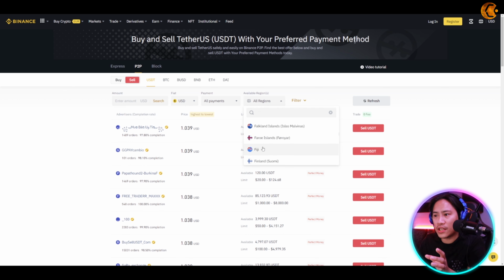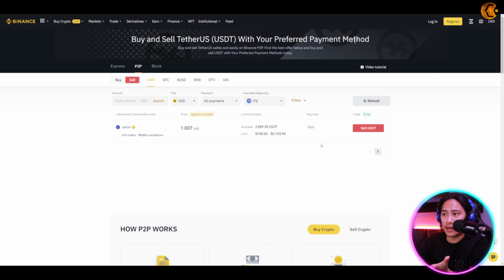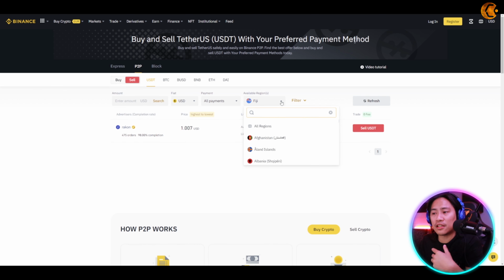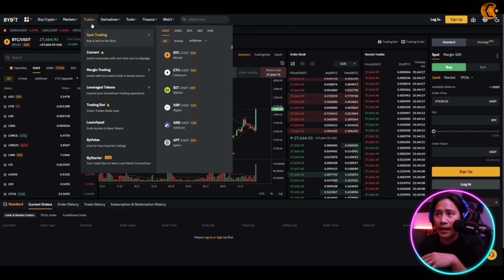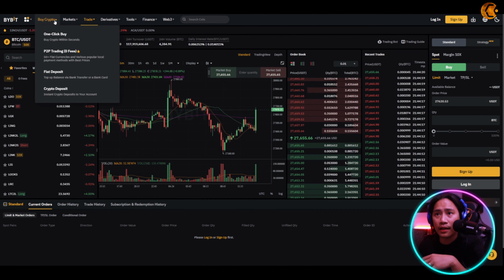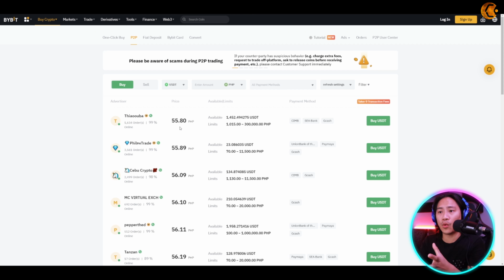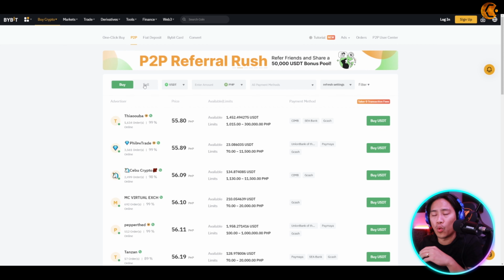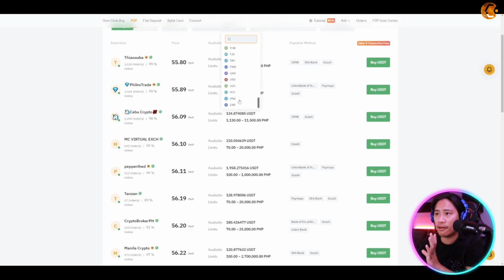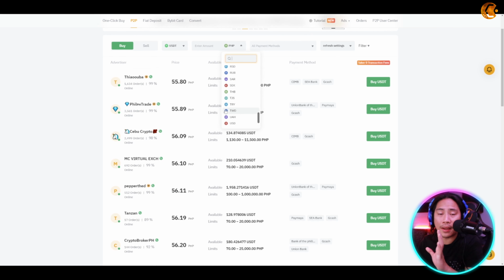It changes the payment, right? Because like say for instance, in the Philippines, you have GCash, you have bank transfers. So it depends on where you are. So like say for instance, for Bybit this time, let's go ahead and hover your mouse over the buy crypto. If you click on P2P trading, it will take you here where it's pretty much similar to what Binance have. And you could change the currency to whatever currency you prefer, depending on where you are.